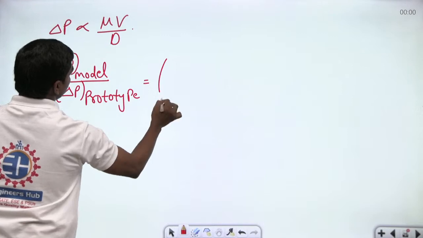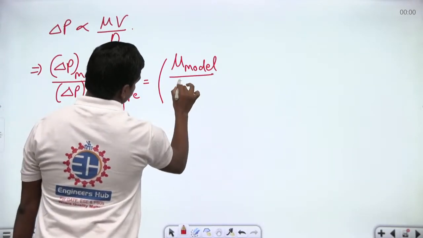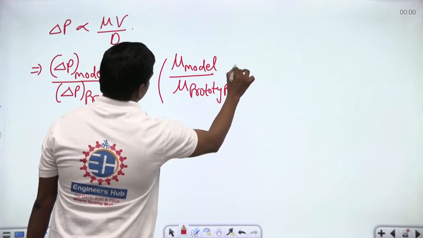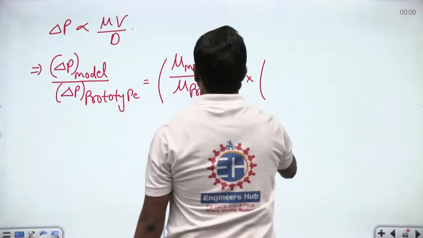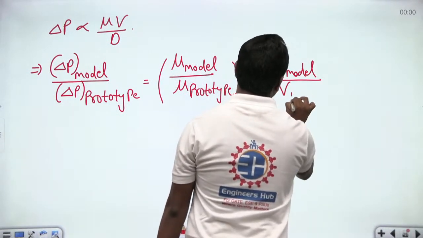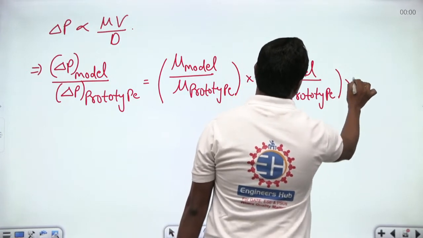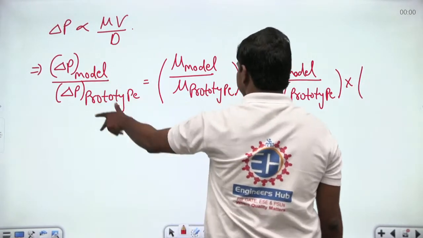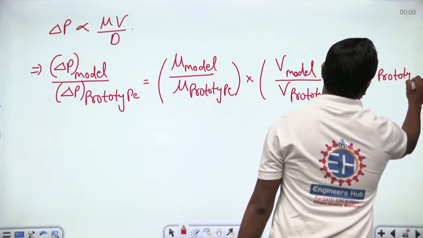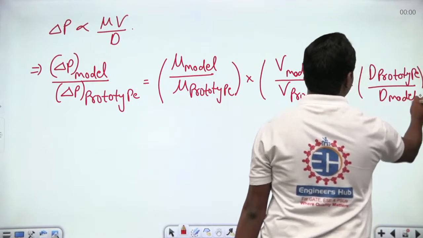This is equal to mu model by mu prototype into V model by V prototype into, since diameter is in inverse, we can write diameter of prototype divided by diameter of model. So this is what we have finally.